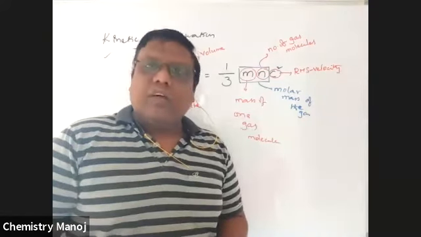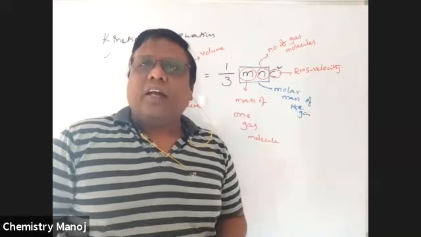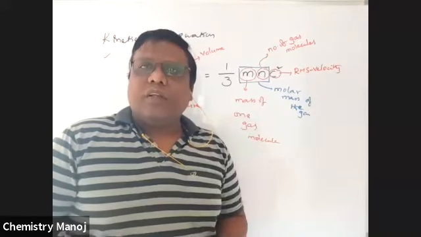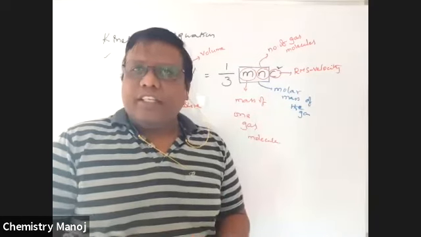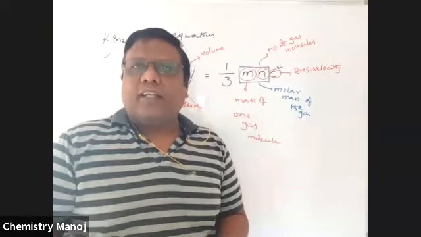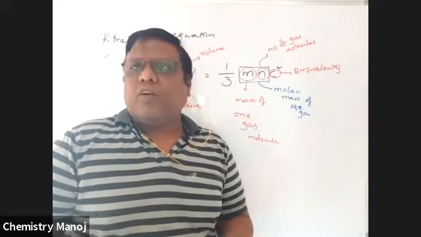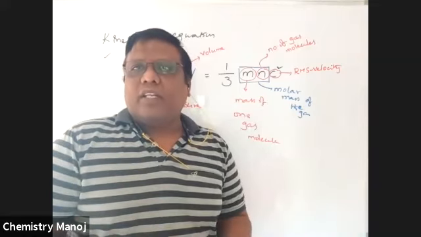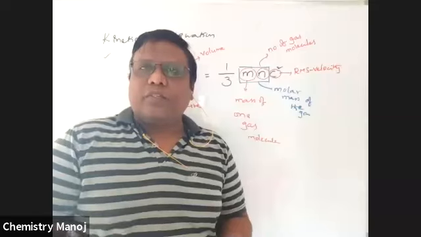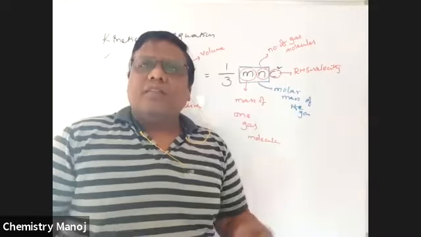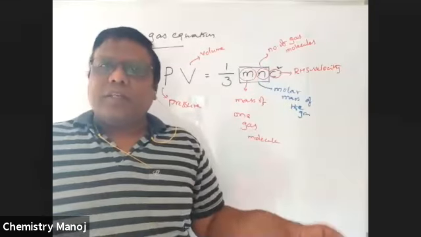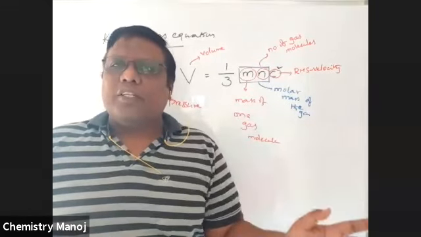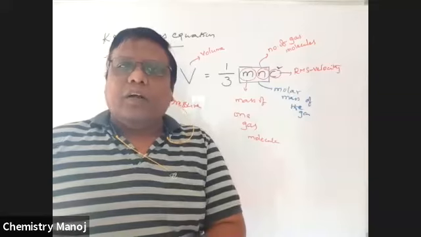Because yesterday or the day before yesterday, we already discussed different gas laws. Boyle's law, PV equals constant. Charles' law, V by T equals constant. Charles' second law, P by T equals constant. And Avogadro's law, N is proportional to V. Next, partial pressure: total pressure P equals P1 plus P2 plus P3. Okay, next.